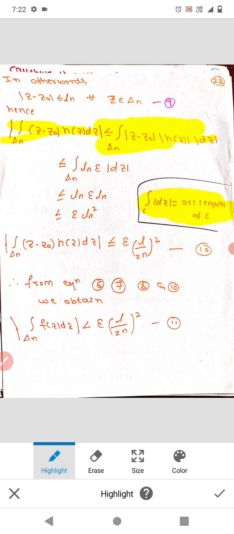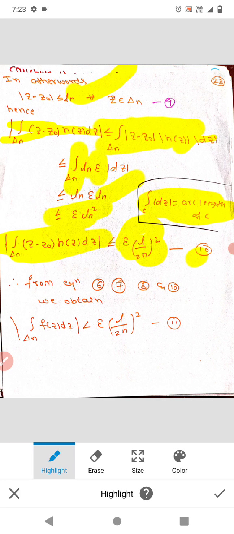Modulus of z minus z naught is at most ln, and modulus of h of z is less than epsilon, so modulus of dz integrates to the arc length, which is ln. Therefore we get epsilon ln square. So the modulus of the integral is less than epsilon into, since ln is l by 2 to the power n, epsilon into (l by 2 to the power n) whole square.